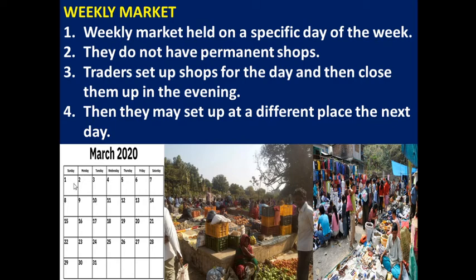Monday means they sell only on Monday. Tuesday means they sell only on Tuesday. So these are called weekly markets. Usually weekly markets do not have permanent shops or permanent buildings. They don't have proper shops or proper stores, so they are selling in the open. Most weekly markets don't have permanent shops or proper stores.